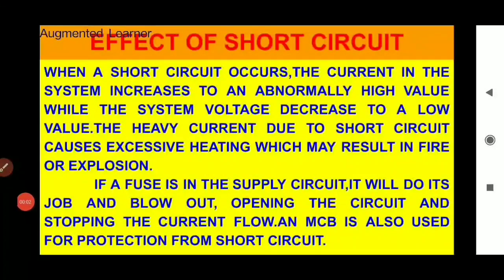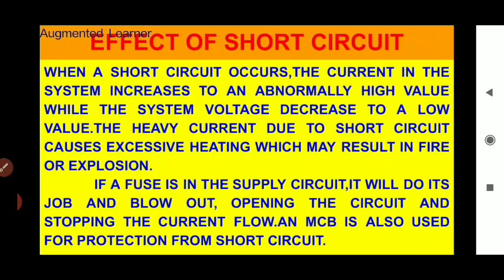Now, effect of short circuit. When a short circuit occurs, the current in the system increases to an abnormally high value while the system voltage decreases to a low value. The high current due to short circuit causes excessive heating which may result in fire or explosion.